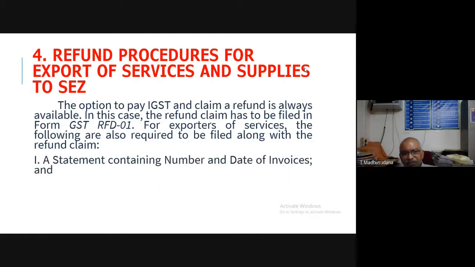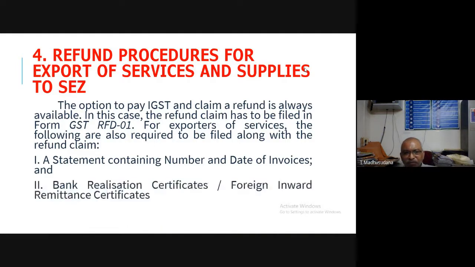What are they? Number one, a statement containing the number and date of invoices. So they have to issue an invoice, and this invoice should contain the number and date. That is to be enclosed with the refund claim.